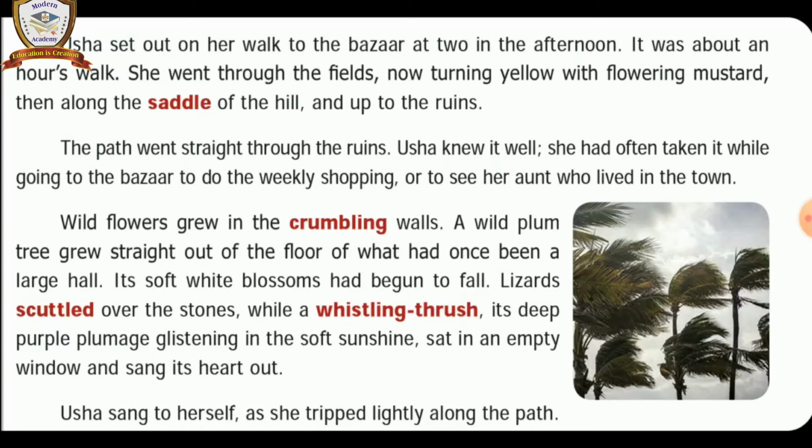And the next one, she went through the fields, now turning yellow with flowering mustard, then along the saddle of the hill and up to the ruins. What is the meaning, children? Listen carefully. She wanted to walk about an hour. She went throughout the mustard fields. In the mustard fields, the flowers were blooming yellow in color. The green mustard fields become yellow. She wanted to walk through the saddled and haunted hills.